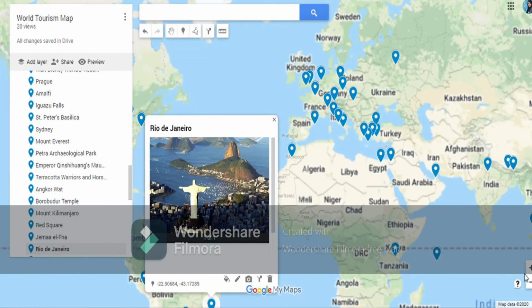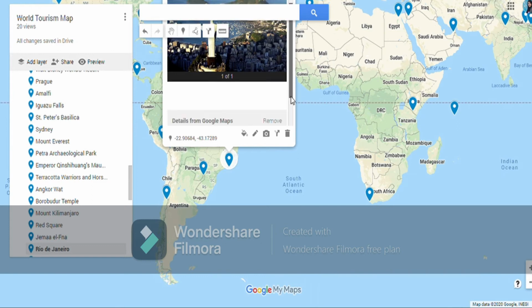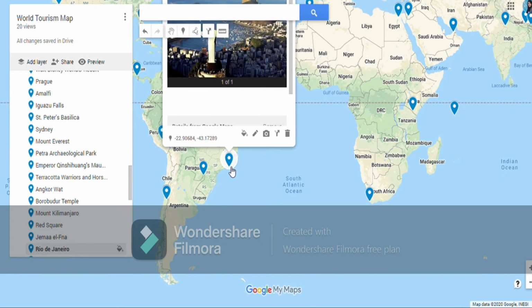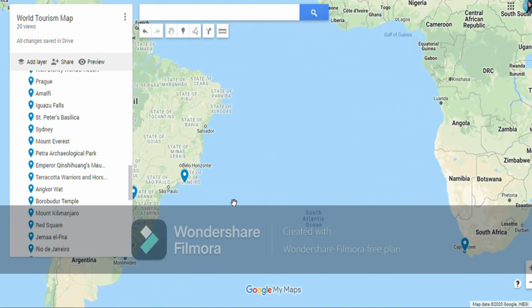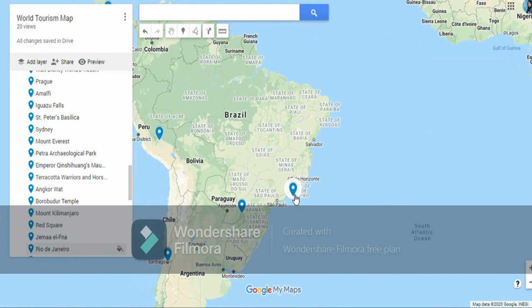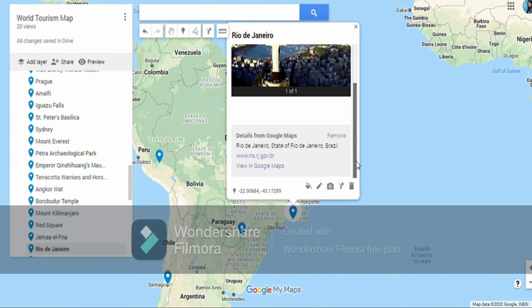Then we have Rio de Janeiro and the famous landmark of Christ the Redeemer. This is Rio de Janeiro. Here we have the location of Rio de Janeiro. It's in Brazil. All of this is Brazil.